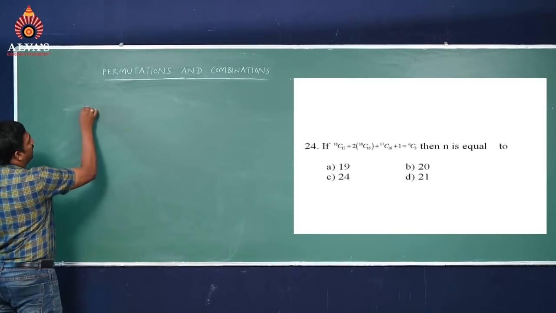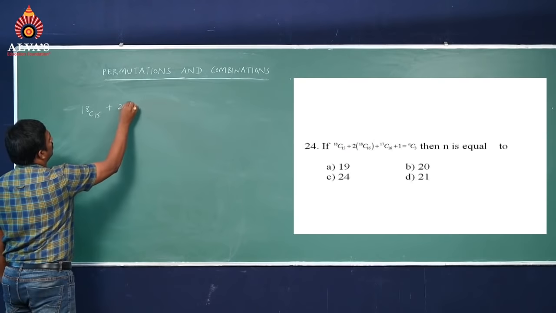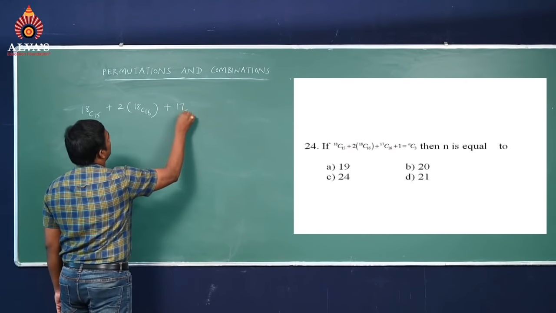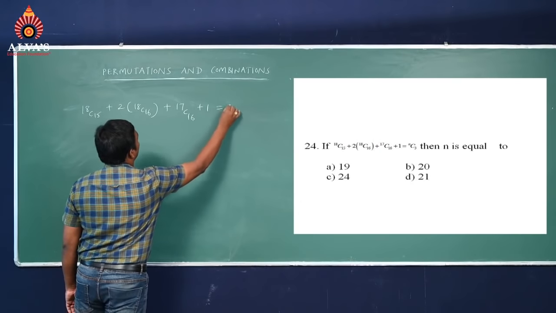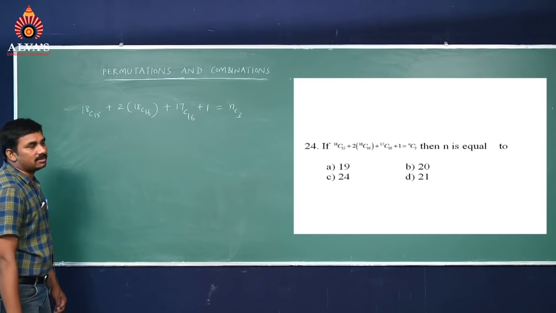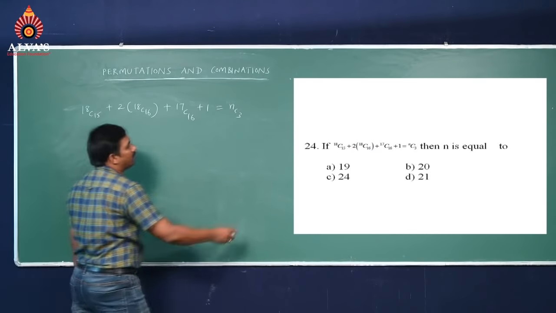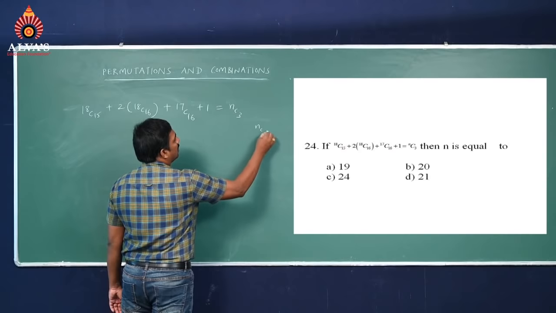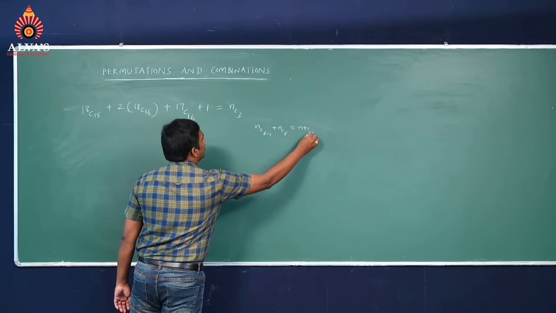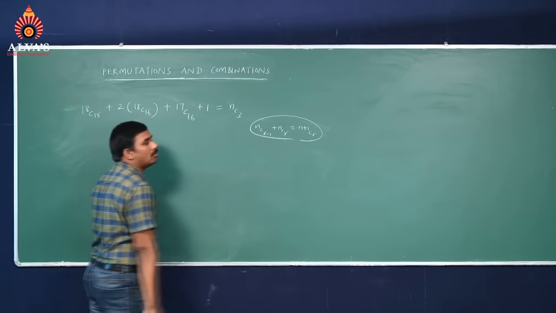See students, here 18C15 plus 2 into 18C16 plus 17C16 plus 1 equals NC3 is given. So this is the given equation. From this equation we can apply the formula NC(R minus 1) plus NCR equals (N plus 1)CR.